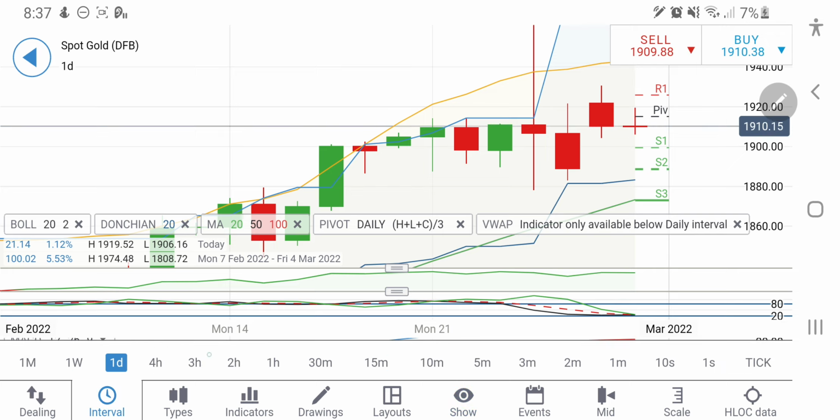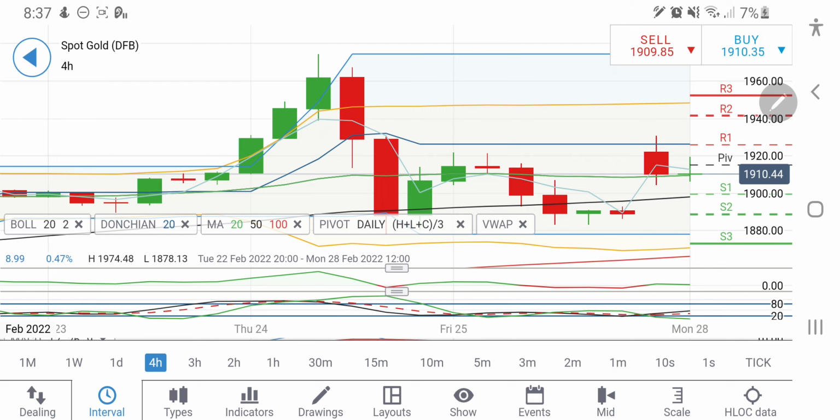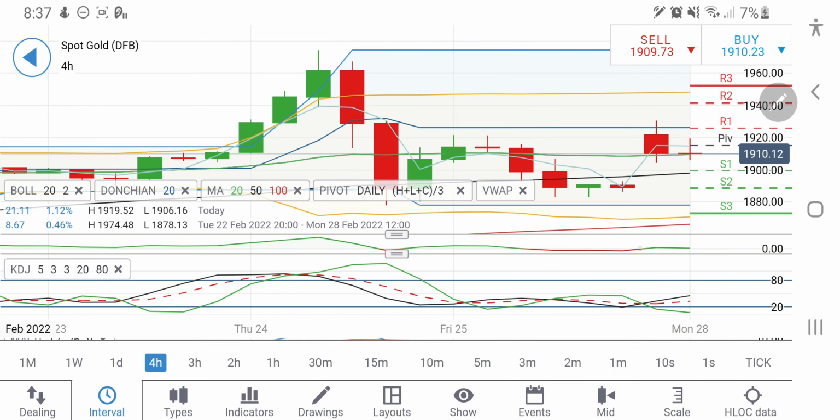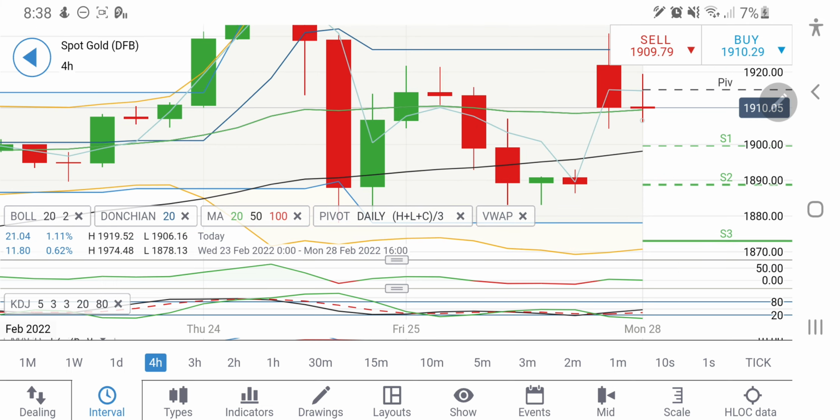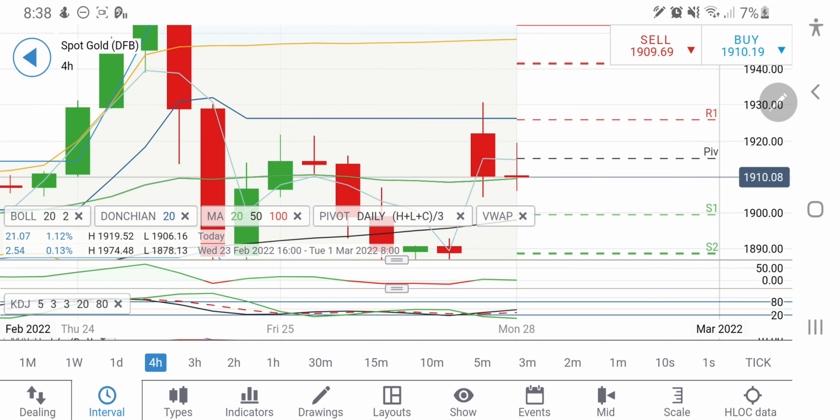Now similarly, this is on the daily chart. Similarly, on the 4-hour charts, it is again trading at the bottom, and you can see the 20 period moving average giving it a stronger support for downward move at 1908 and 1900 definitely, and 1890 are greater support for gold for any downward move. On the upside, 1930, 1913 and 1927 levels are very important.